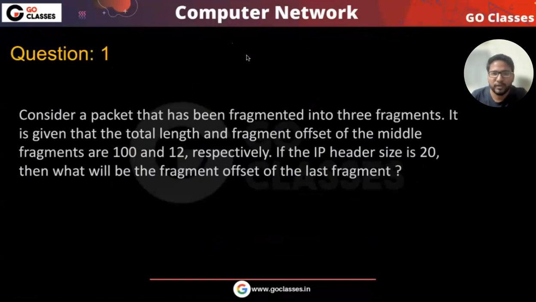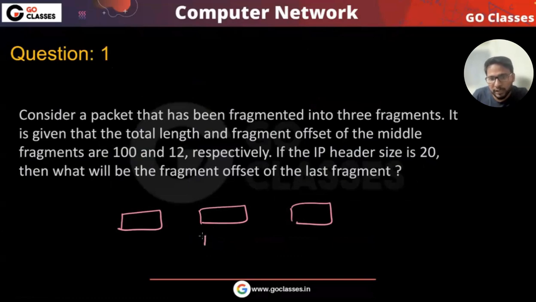So what this question is saying is that consider a packet that has been fragmented into 3 fragments. So suppose there is a packet which has been fragmented into 3 fragments, which means there are, like, suppose fragment number 1, fragment number 2, fragment number 3. It is given that total length and the fragment offset of the middle fragment are 100 and 12 respectively. If the IP header size is 20, then what will be the fragment offset of the last fragment? That's what they're asking.